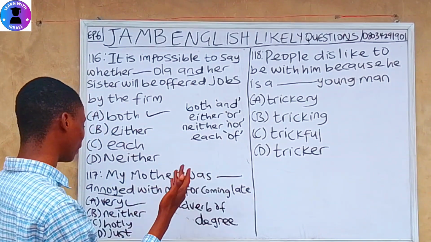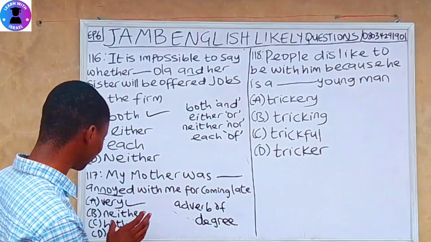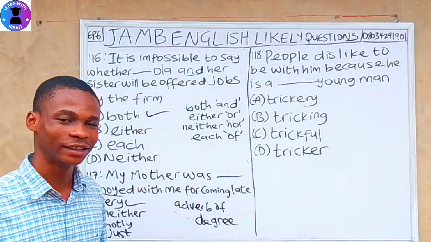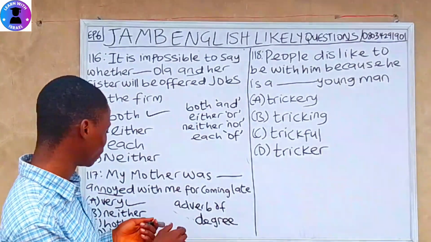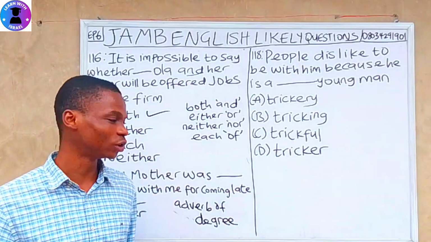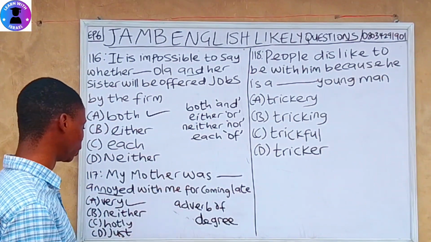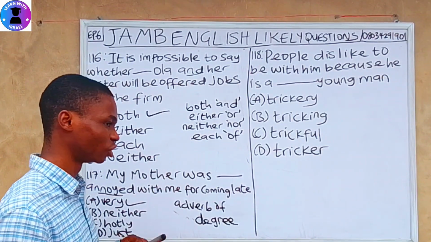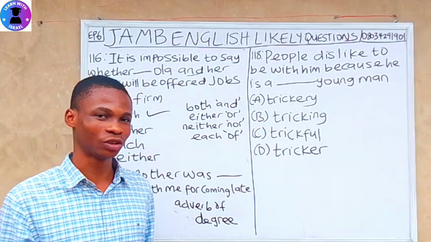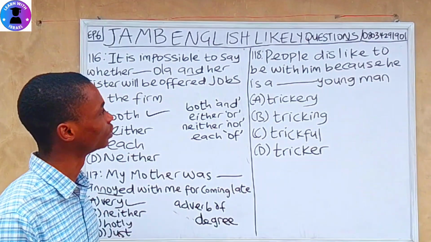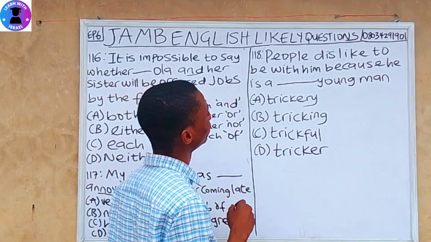You cannot say my mother was neither annoyed. No. You cannot say my mother was hotly annoyed. That's very wrong. In JAMB, we just put this kind of hotly here to confuse you. You cannot say my mother was just annoyed. Just means something simple. Just annoyed. No. That's also wrong. So let's move to question 118.